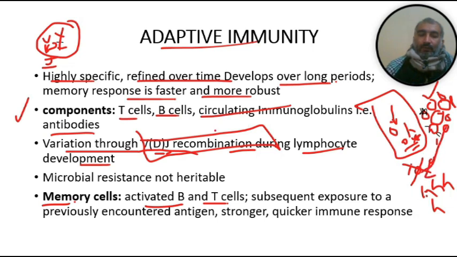So what is the benefit of VDJ recombination? The benefit is that every time a bacterial antigen enters our body, a different, unique type of response is made against this bacteria.